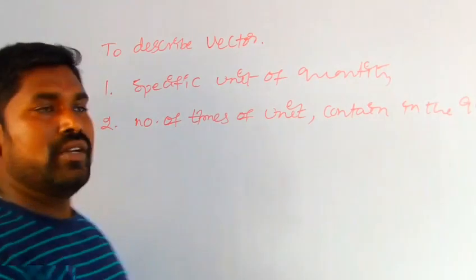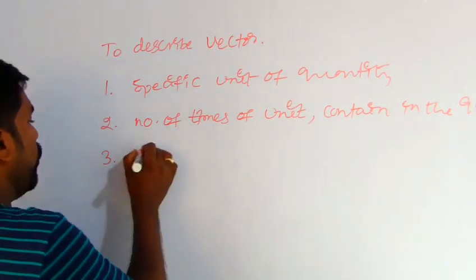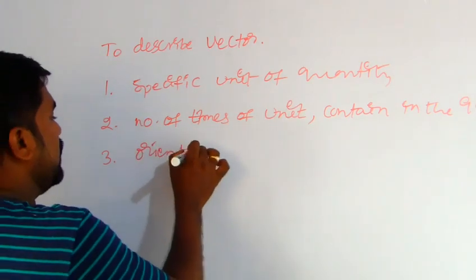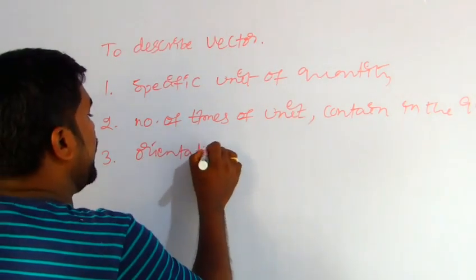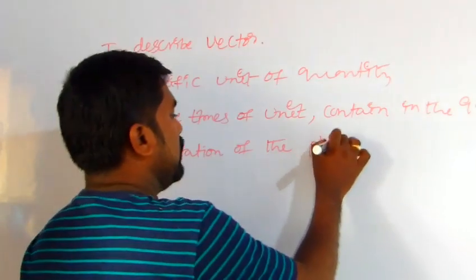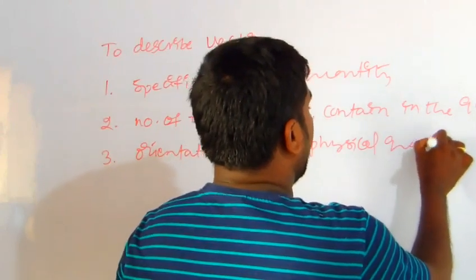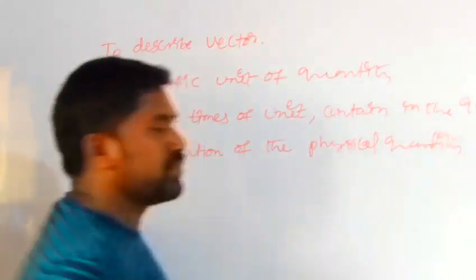And the third, which is not in scalars, is the orientation of the physical quantity. Orientation is nothing but direction.